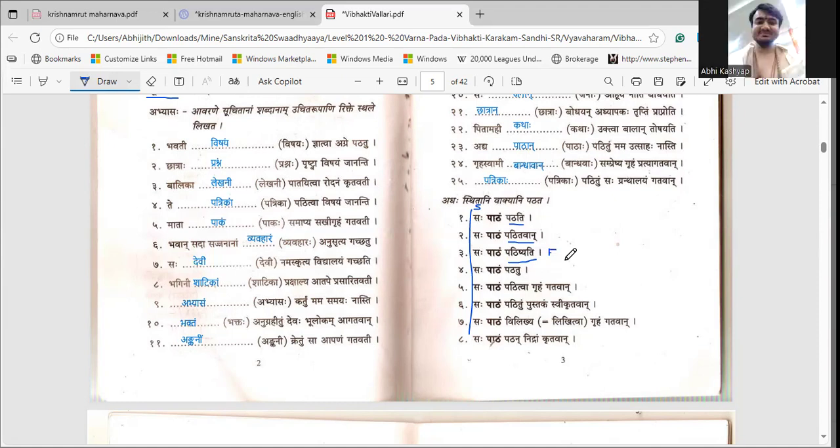Okay. Then along with this, see, past, present, and future tense is conveyed through something called lakara. But there are 10 lakaras. There are only 3 tenses.